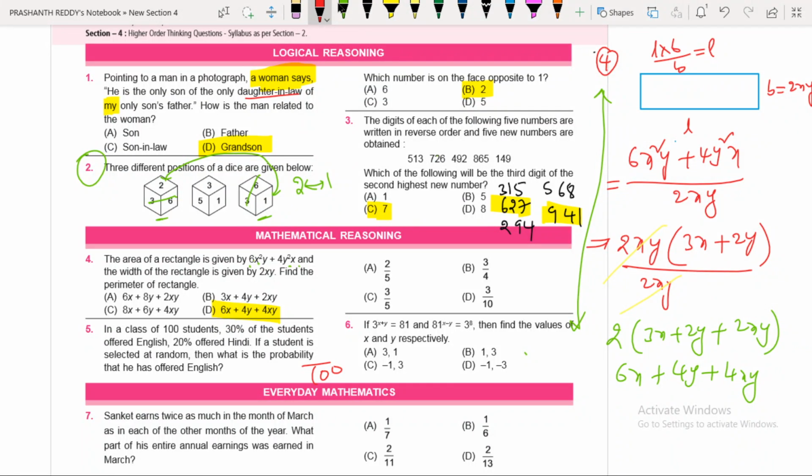Now the probability regarding English. How many are favorable to English? 30. The favorable number for English is 30. The total number is 100. 30 by 100, the zeros cancel. What are you getting? 3 by 10. Therefore 3 by 10 is the answer for this question.